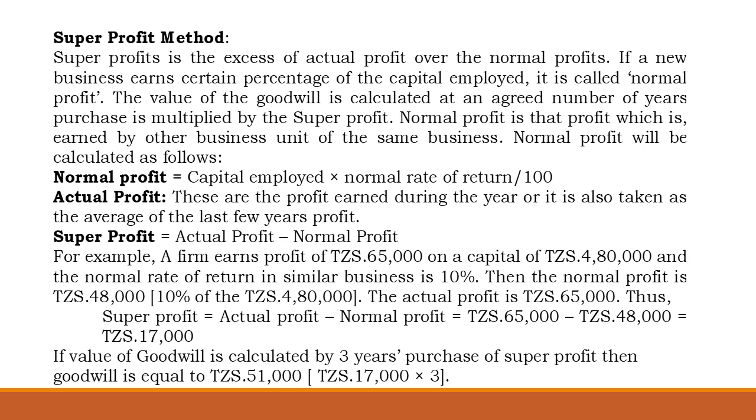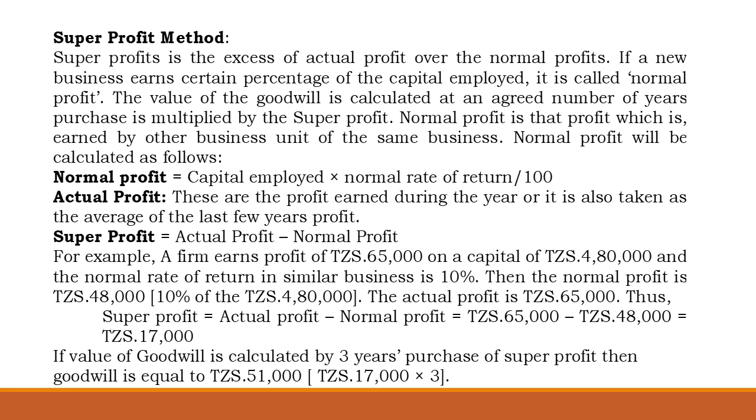The normal profit is the profit which is earned by other business units of the same business. So the normal profit will be calculated as capital employed times the normal rate of return. The actual profit is the profit earned during the year, or it is also taken as the average of the last few years' profit.